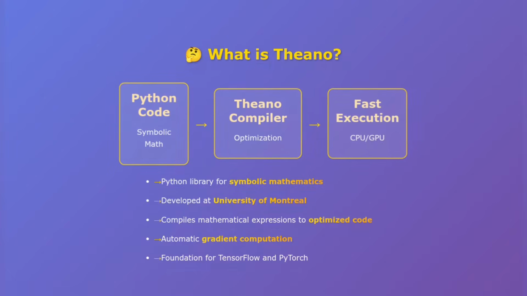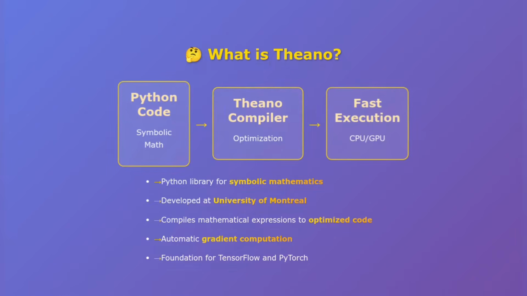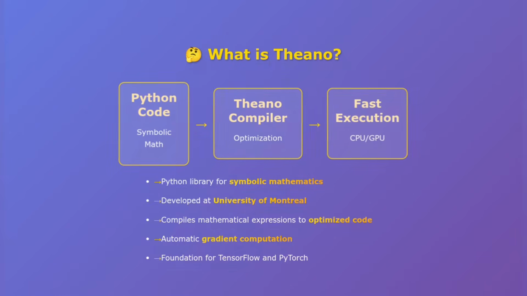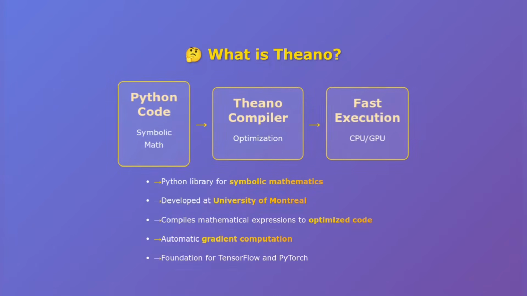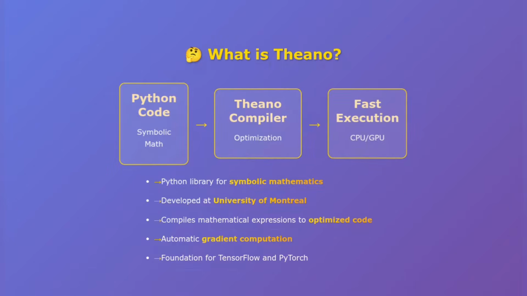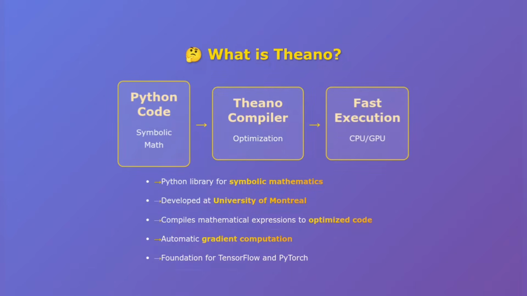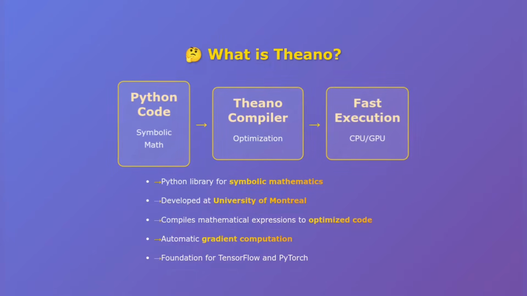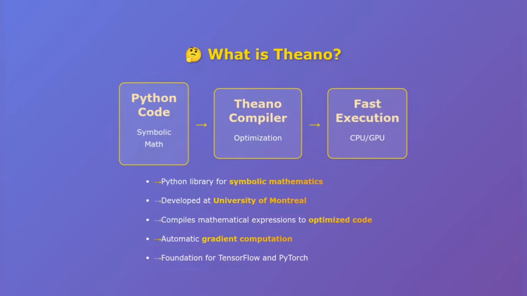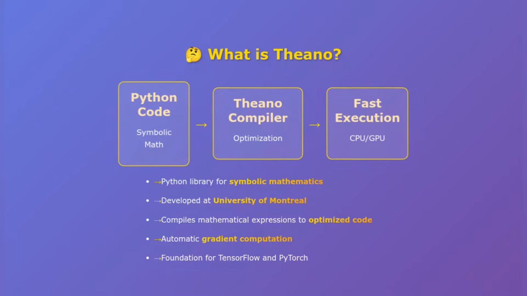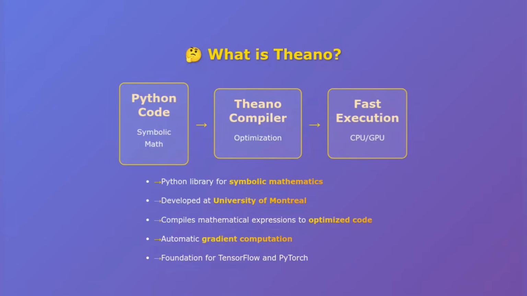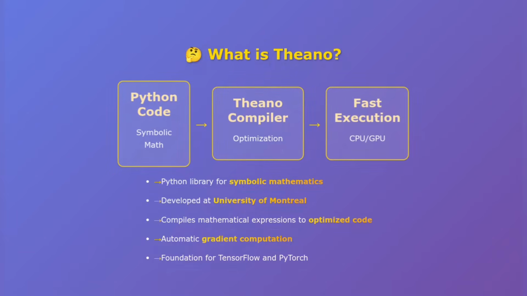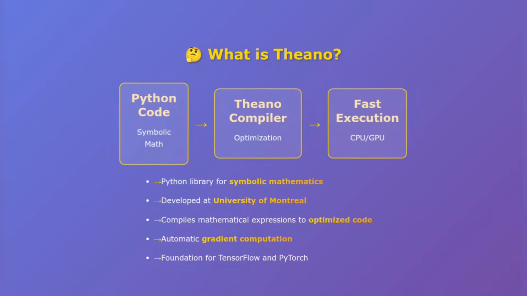Here's what makes Theano special. It takes symbolic mathematical expressions, that means expressions written in terms of variables rather than specific numbers, and compiles them into highly optimized code that can run on either your CPU or GPU. The really cool part? Theano automatically computes derivatives for you using automatic differentiation. This was absolutely revolutionary for machine learning applications. Now, I should mention, Theano development officially ended in 2017, but it's still incredibly important to understand because it laid the foundation for modern deep learning frameworks like TensorFlow and PyTorch.